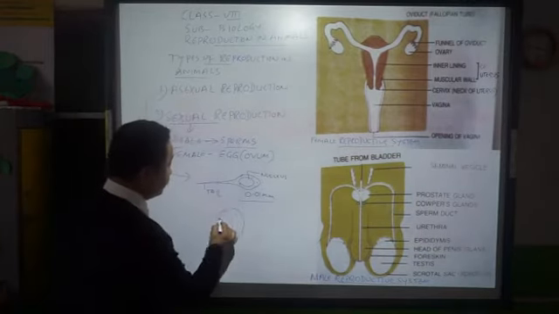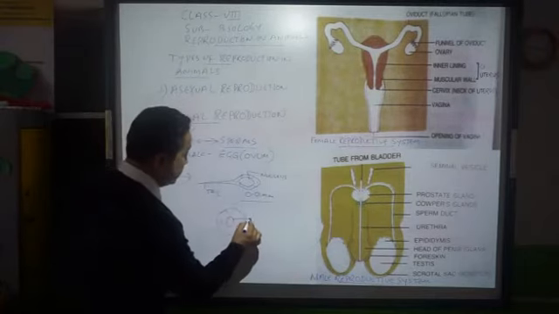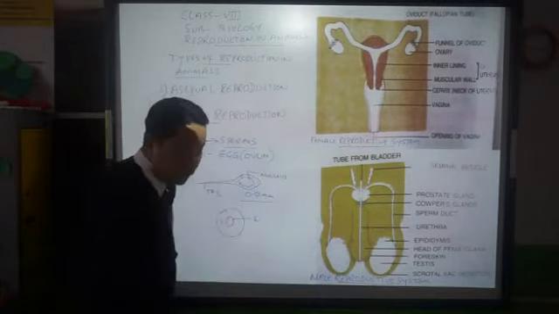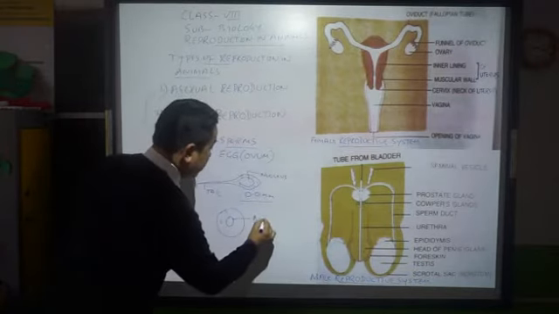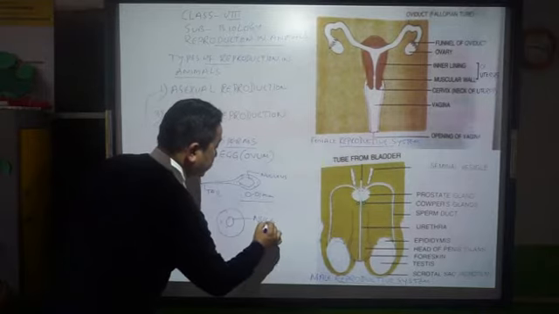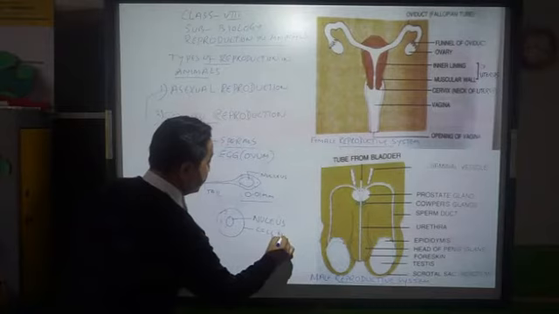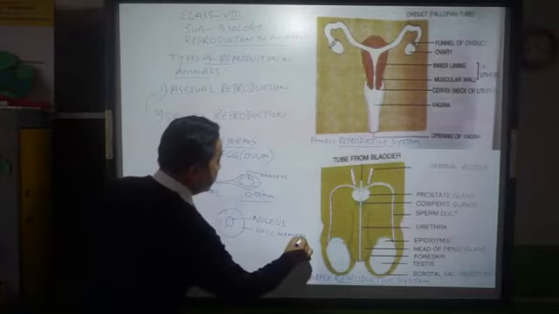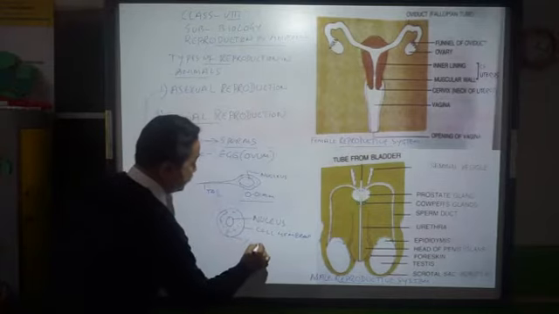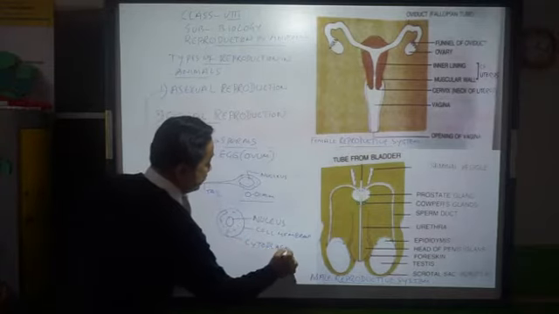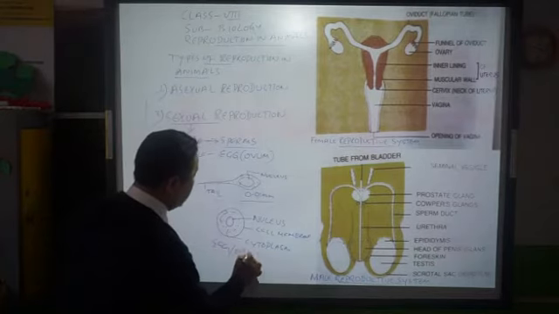Then your ovum. See, this is the egg. This is the nucleus. Then your cell membrane. Then here you find the cytoplasm. This is the egg or ovum. It is also called ovum.